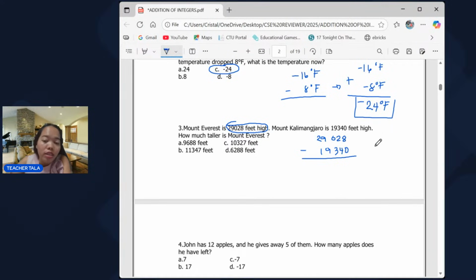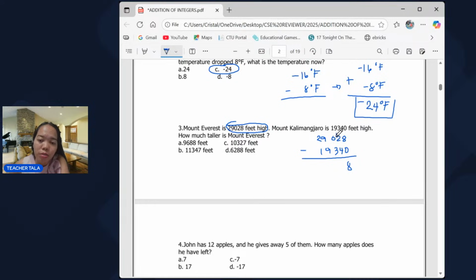Or if you want to really follow the rules of the subtraction of integers, you're just going to change the subtrahend's sign and then proceed to addition. But you can also do as what you have normally solved before. So we have 8 minus 0, that is 8. 2 minus 4, that cannot be.